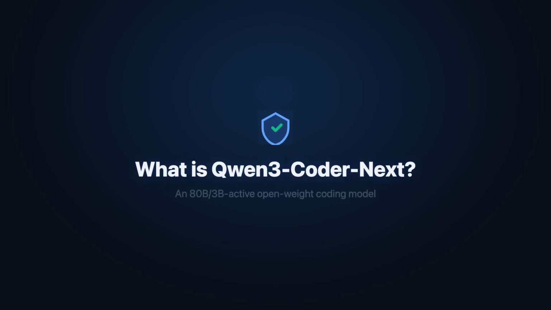Today we look at Qwen3-Coder-Next, the open-weight coding model Qwen released on June 6, 2026 for coding agents and local development. It carries 80 billion total parameters, but activates only 3 billion per token, pairing hybrid attention with a mixture of experts design. It scores over 70% on SWE-Bench Verified using the SWE-Agent scaffold. In the next few minutes, we cover what it is, how it was trained, and why its small active footprint matters.